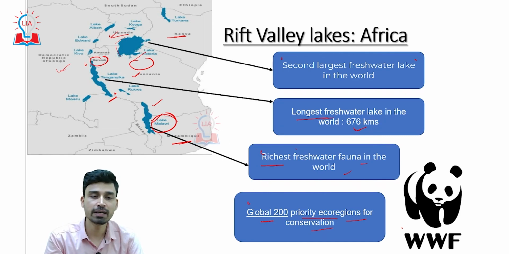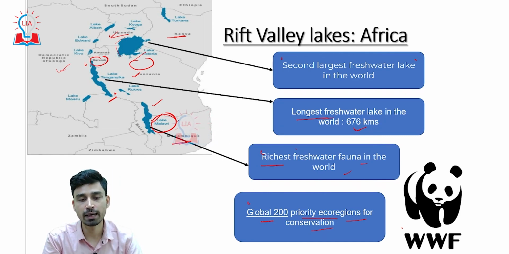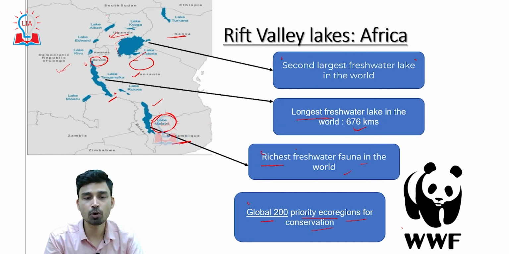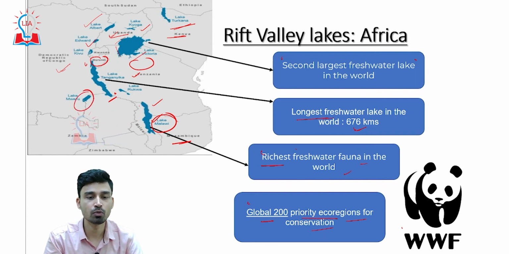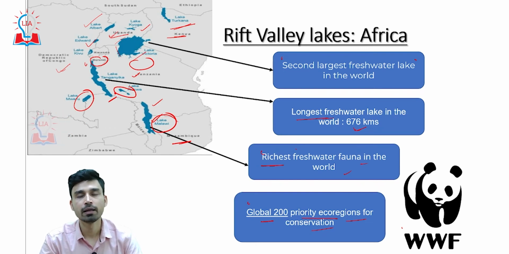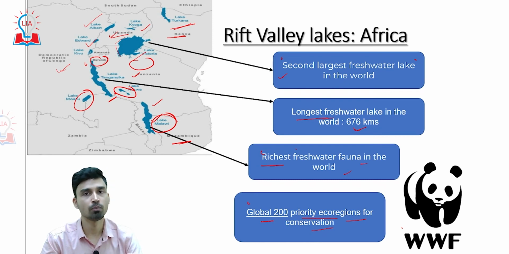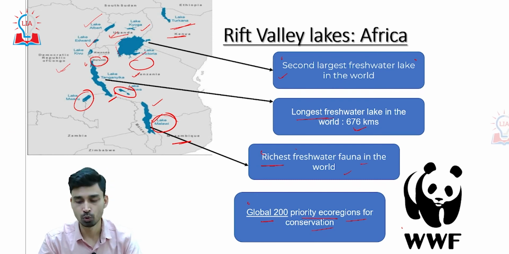Apart from these three lakes, that is Lake Victoria, Lake Tanganyika and Lake Malawi, there are some other important lakes like Lake Albert, Lake Edward, Lake Kyoga. Then in the northern side we have Lake Turkana, then we have Lake Mweru, and the Lake Rukwa. So overall we can see around 7-8 important lakes are there. Out of these, 3 are the most important ones that we have to know about.